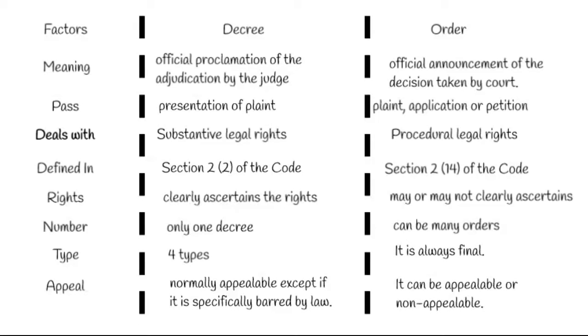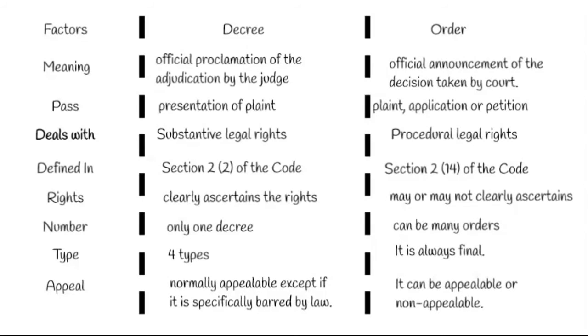Now, decree deals with substantive legal rights of the parties, whereas an order deals with the procedural rights of the parties. Decree is defined under subsection 2 of Section 2 of the Code of Civil Procedure Act. On the other hand, an order is defined under subsection 14 of Section 2 of the same Act. A decree clearly ascertains the rights of the parties, but an order may or may not clearly ascertain the same.